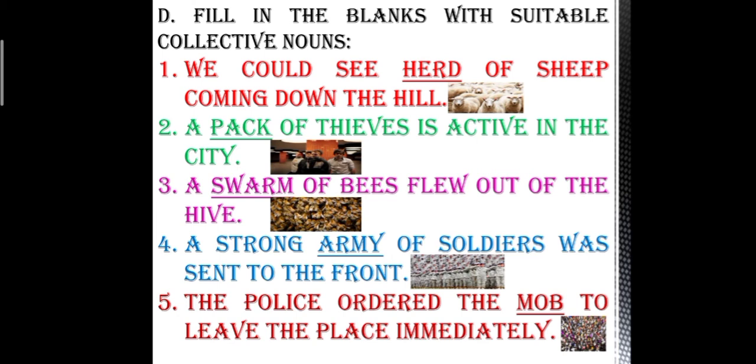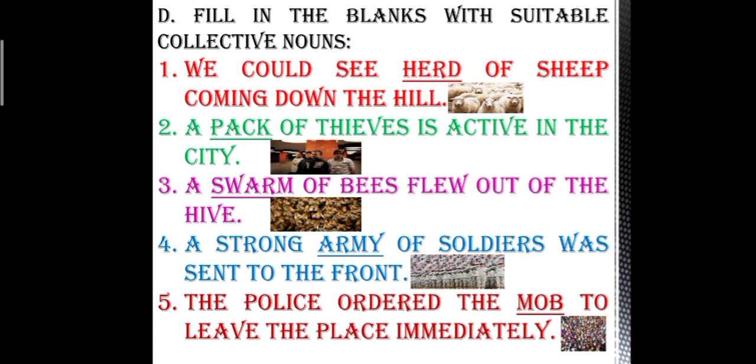We could see a dash of sheep coming down the hill. What did we do in exercise C? Herd of cattle, herd of sheep. So here you will fill in herd. A dash of thieves is active in the city. A pack of thieves. A dash of bees flew out of the hive.